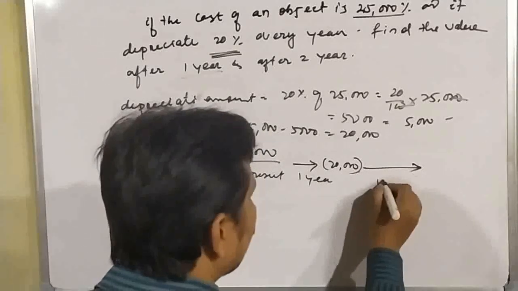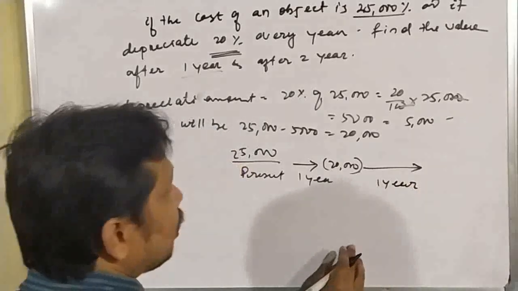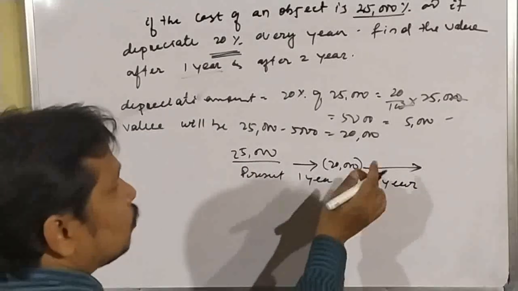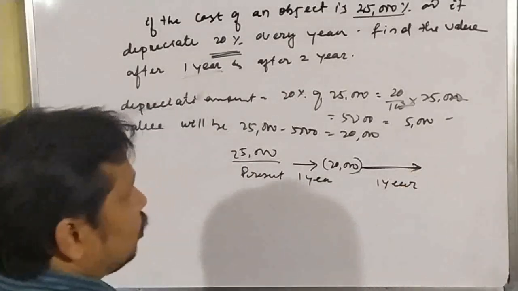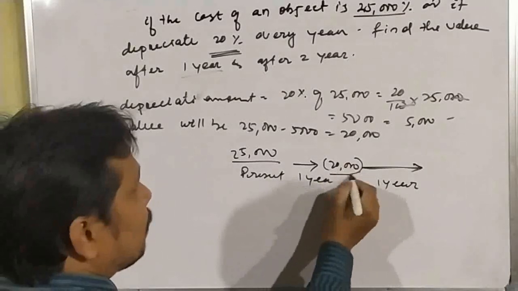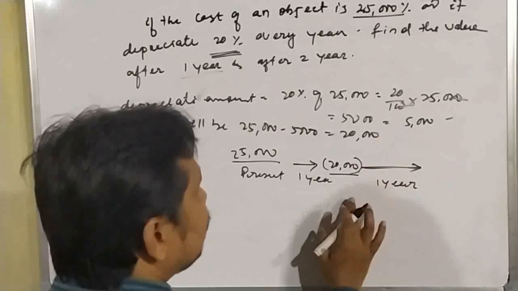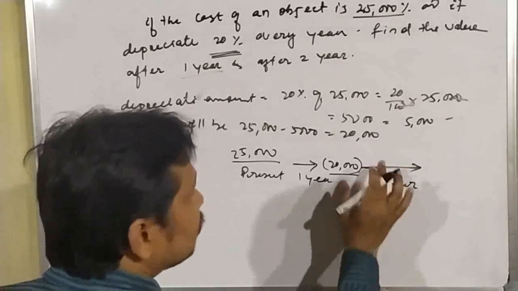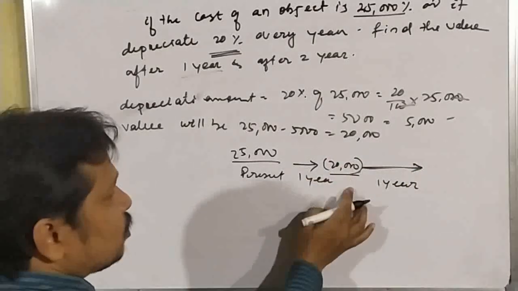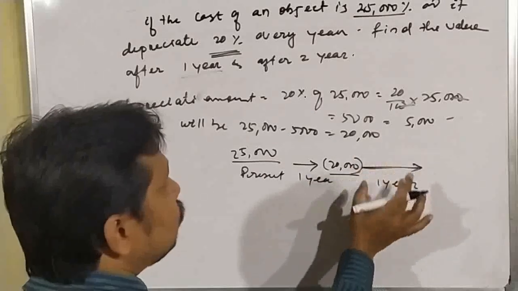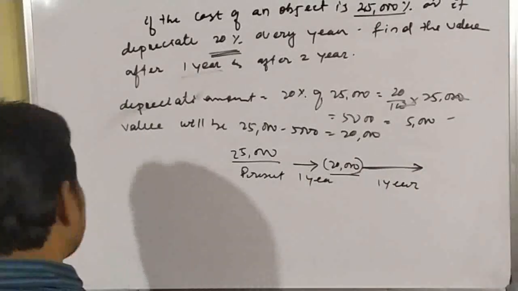So we have to find out from this year. In this year the present value will be 20,000. After that it will depreciate for 1 year. Then what will be the depreciation amount and what is the net value? We have to calculate for the second year.